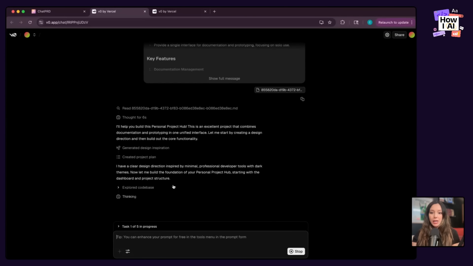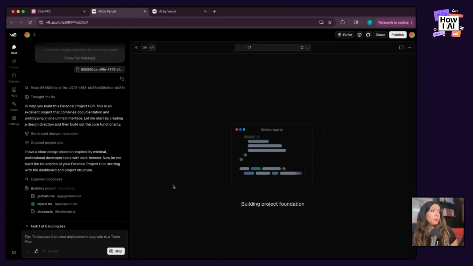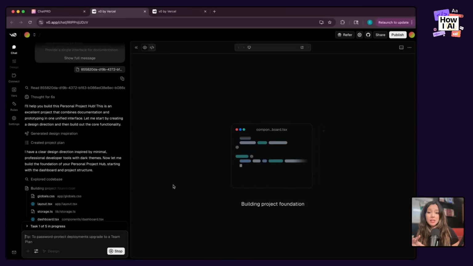That being said, pick your vibe coding platform of choice. Lovable is lovely, Bolt is lovely, Replit is lovely. I mean, all of them are lovely. I'm just going to prefer this one for this workflow because I'm actually going to pull this into code and show you some alternate ways you can deploy this app at some point. And I know that's a part that a lot of you have questions about or are curious about. So it's going to help me build this personal project hub. A couple of keywords for you all as you go down this vibe coding path: Vercel is definitely going to build this in Next.js.